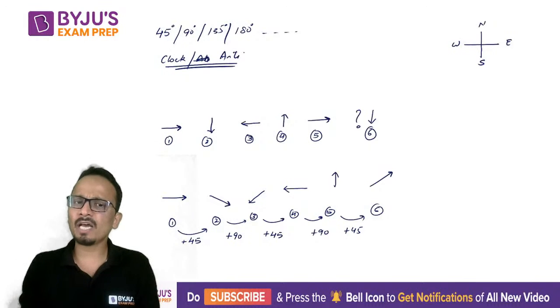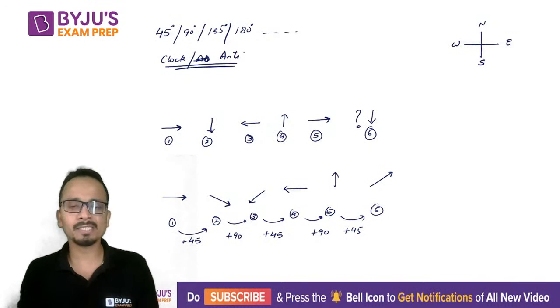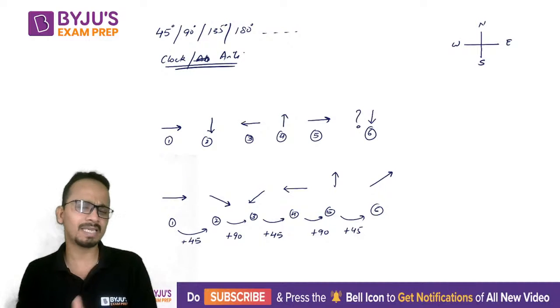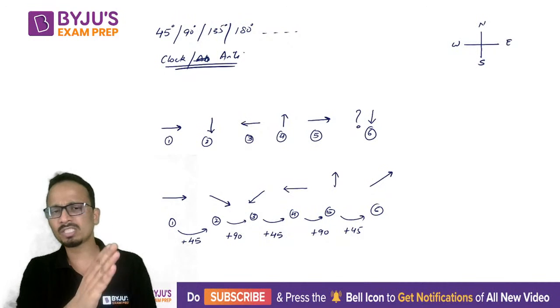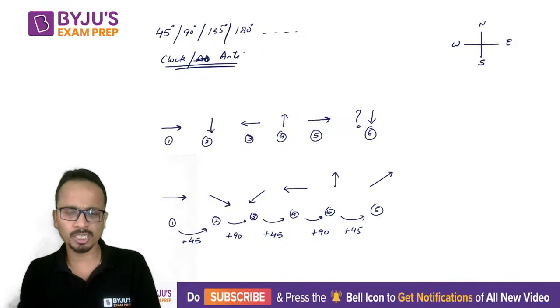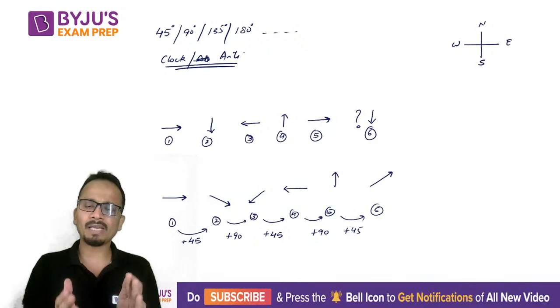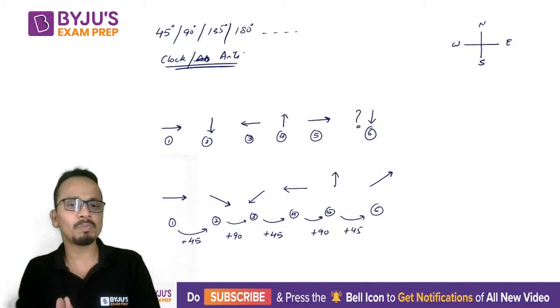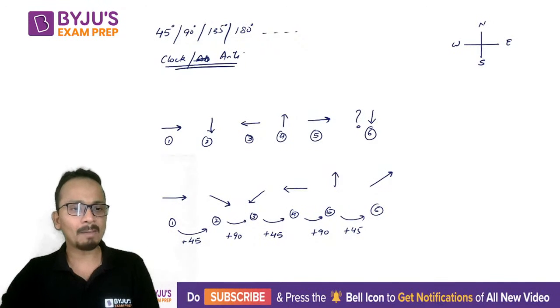So we have seen a lot of questions of number and letter series. Now what type of logics were there in number and letter series? There were straight logics, there were increasing logics, there were alternate logics. Sometimes it was plus, sometimes it was minus. So it may also happen in these questions. So what other things may happen?